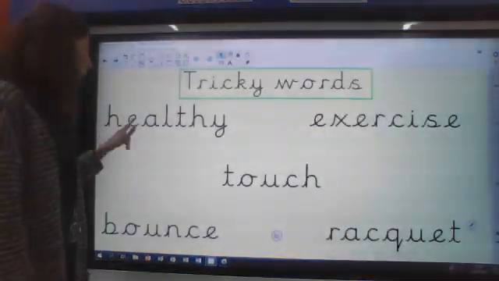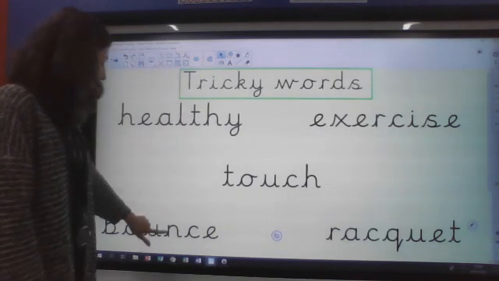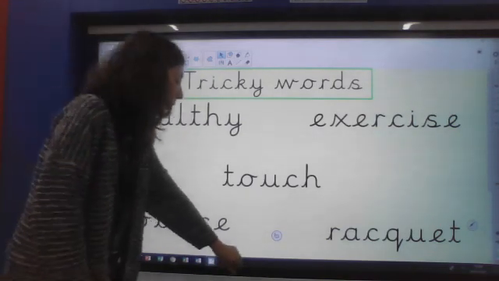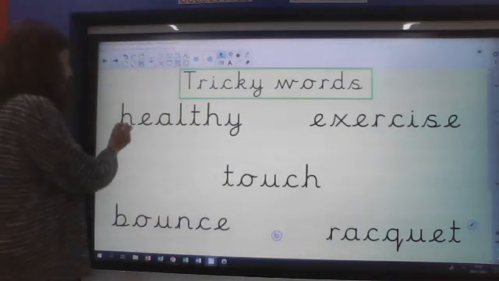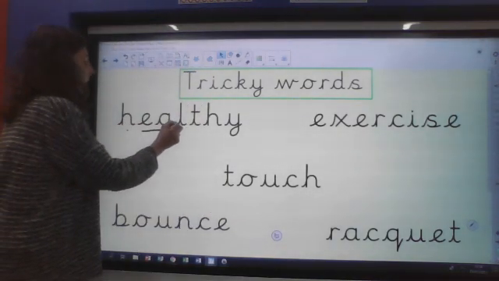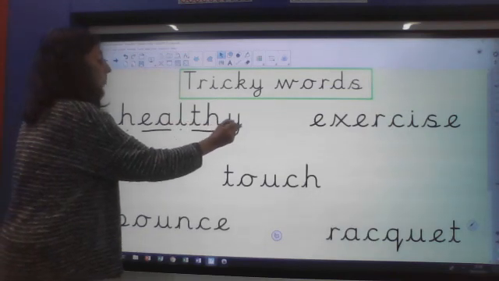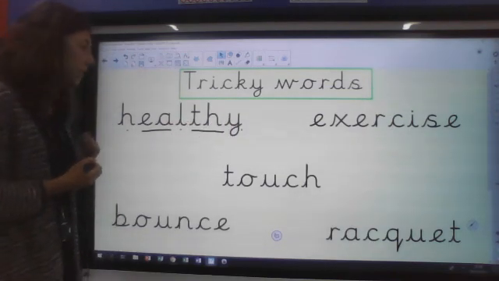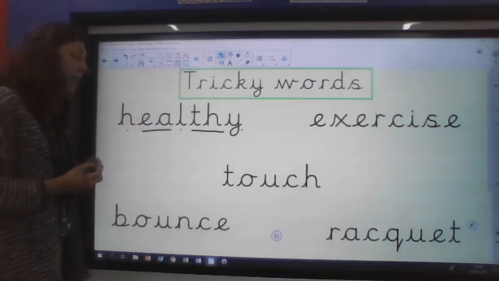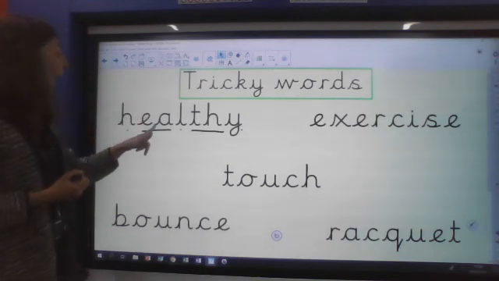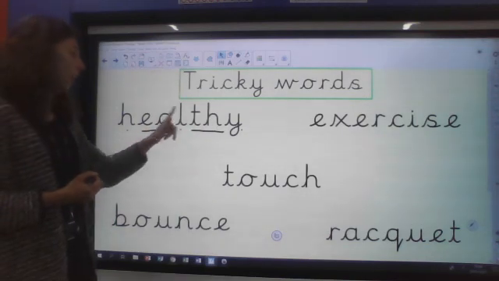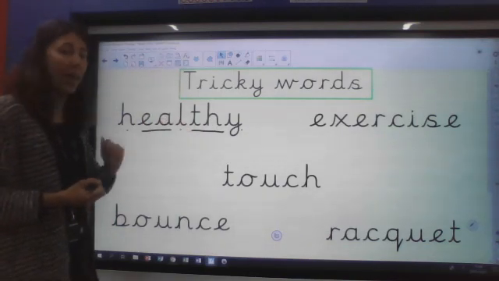Okay, tricky words then. We've got a few to have a little look at to help us with our reading. The first one, we've got E and A, just like we did in one of our words yesterday. And it's again making an E sound. So, healthy.